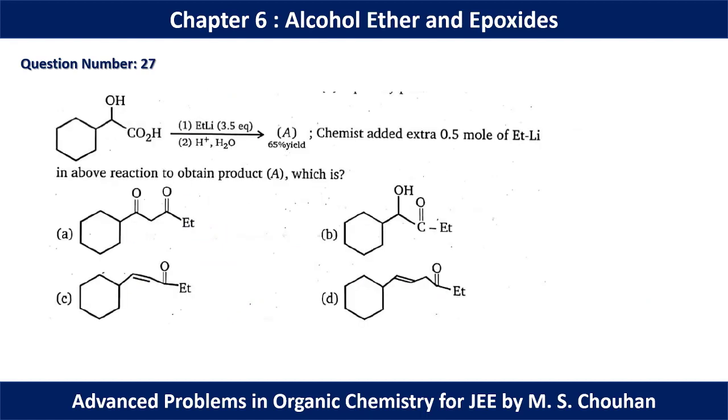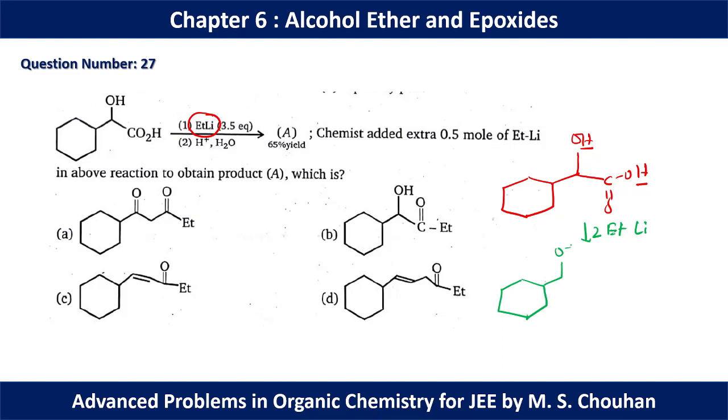In question number 27, alkyl lithium is used. Alkyl lithium is a strong nucleophile and a strong base, and the basic property is always greater than the nucleophilic property. So here we have two acidic hydrogens. These two acidic hydrogens will be substituted and an alkane is going to be formed. So if you add two equivalents of EtLi, this will be your case.